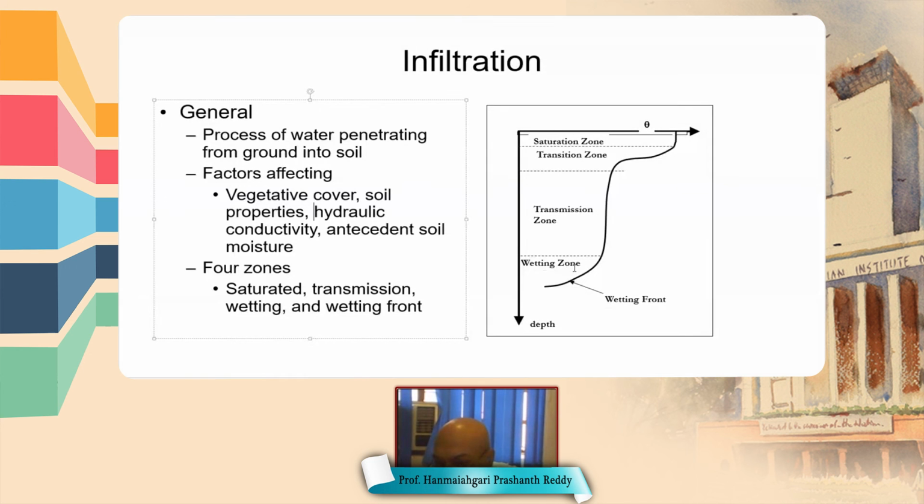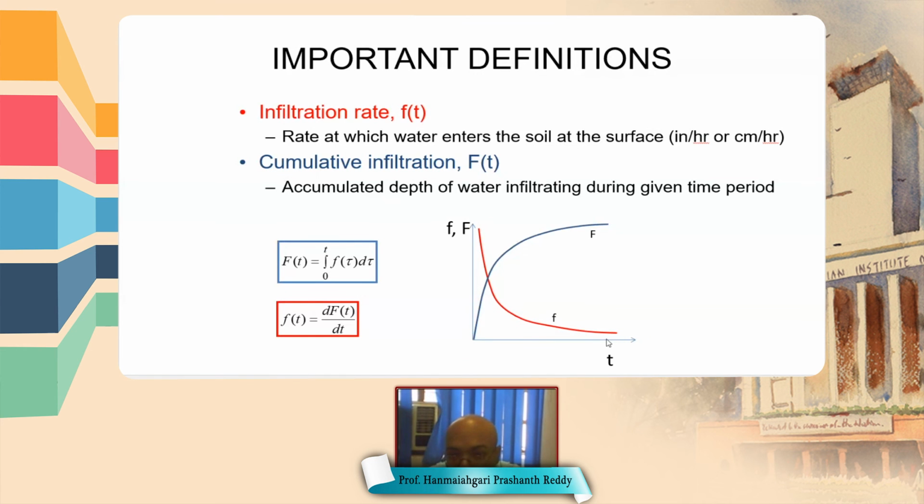In the wetting zone, the gradient of the water content is very steep. The gradient of water content between the surrounding soil and the soil within the wetting zone is very steep. So this is called the wetting zone. In the wetting zone, the soil moisture content is less than the field capacity. So these are important definitions.